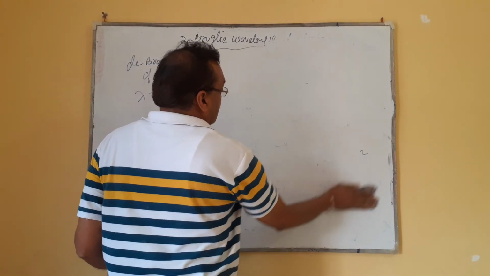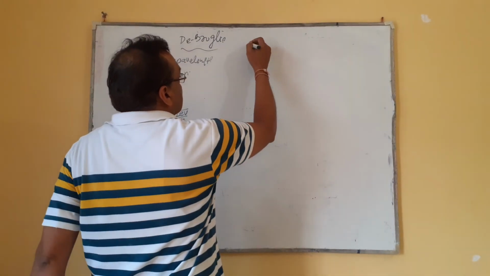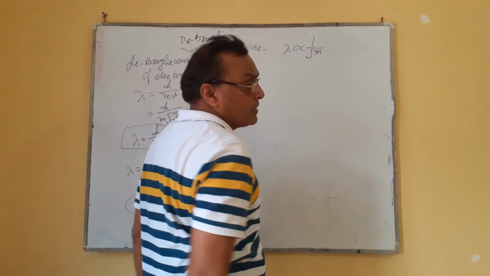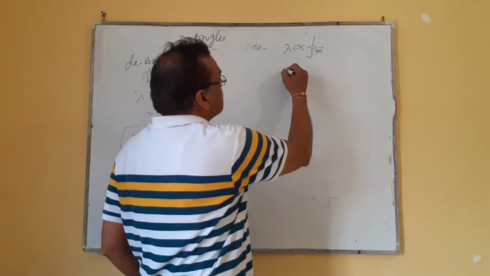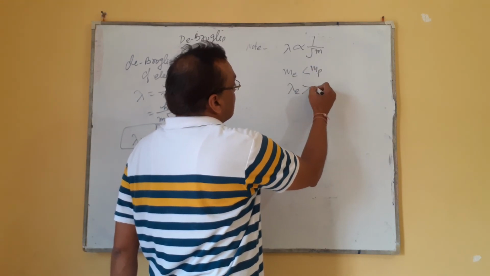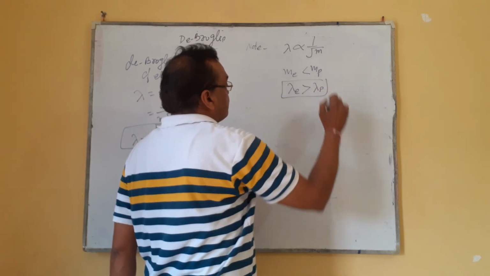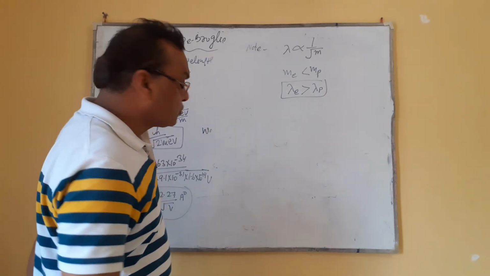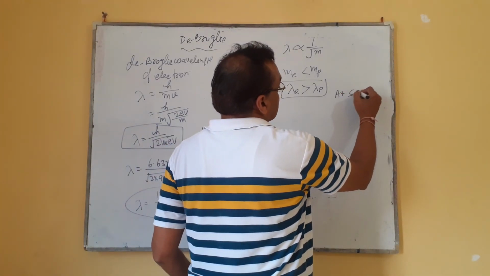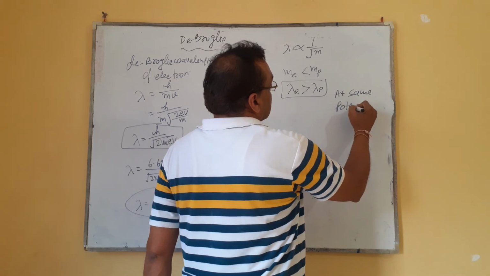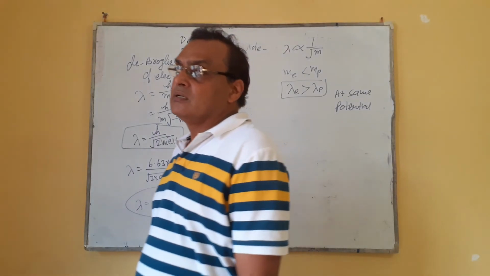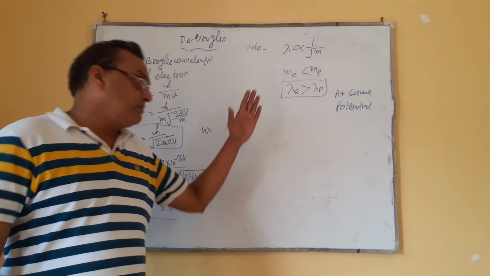What we have seen is that the de Broglie wavelength is inversely proportional to the square root of mass. और इतना ये भी पता है आपको कि mass of electron is less than mass of proton. इसका मतलब de Broglie wavelength of electron will be more. तो अगर आपसे पूछा जाए if an electron and proton are accelerated through the same potential, at the same potential the electron has more de Broglie wavelength than the proton. So you have seen what question will be asked on the basis of this.